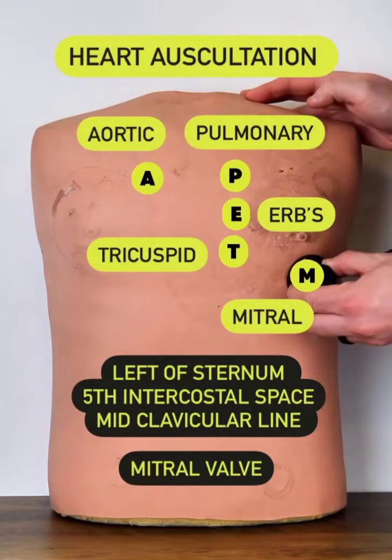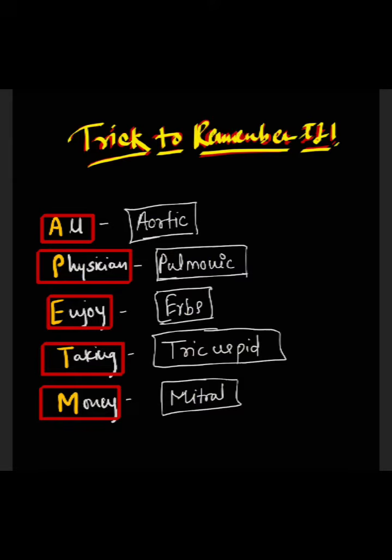of the sternum. The mnemonic to remember it is: All Physicians Enjoy Taking Money. That is A for aortic, P for pulmonary, E for Erb's, T for tricuspid and M for mitral.